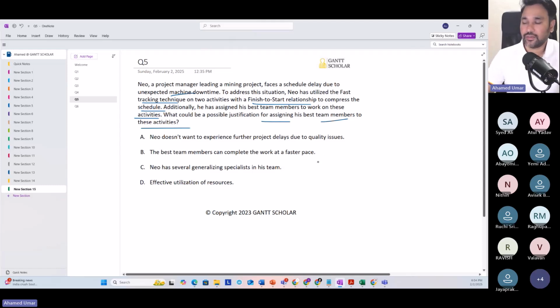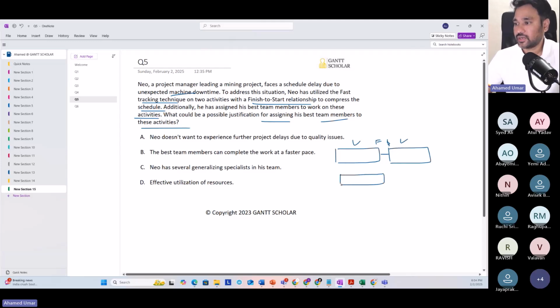Well, if you apply fast tracking, we have a risk of rework. Do you agree with me? Because if you take fast tracking, you have 2 activities like this. We have to finish this activity to start this activity. Now, when it comes to fast tracking, we advance the start date of the successor with respect to the end date of the predecessor. When we do that, we create overlap. The amount of overlap you create, that much schedule compression can be achieved.